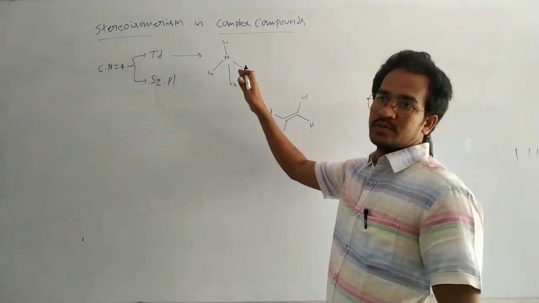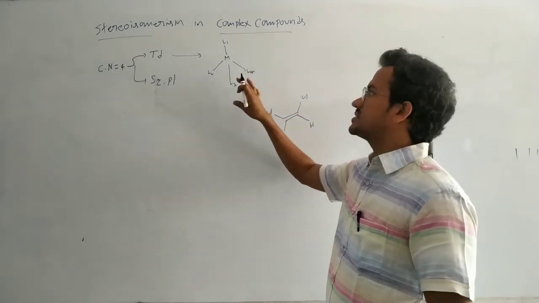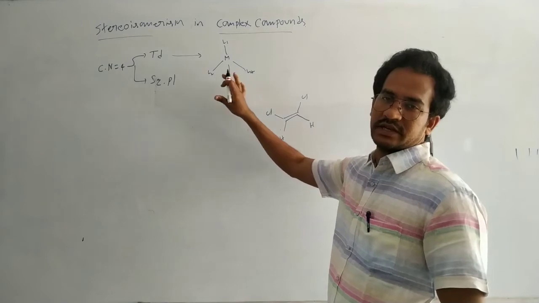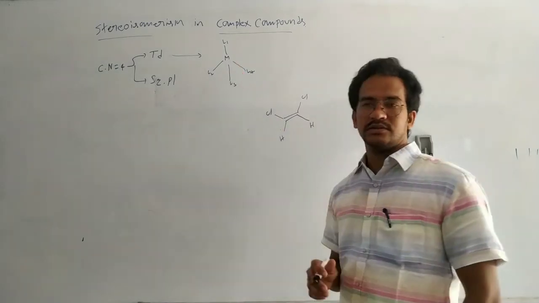Two groups are on the plane, one group above the plane and one group below the plane. We cannot say that similar groups are on the same side or opposite side for the tetrahedral geometry.